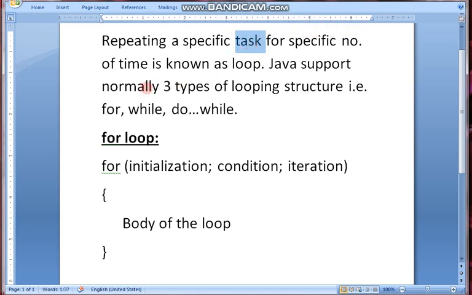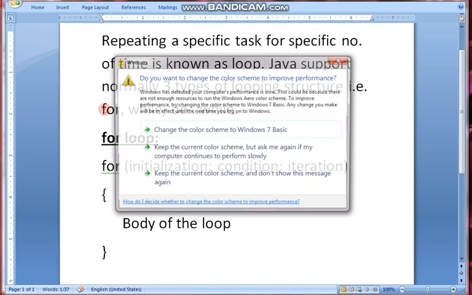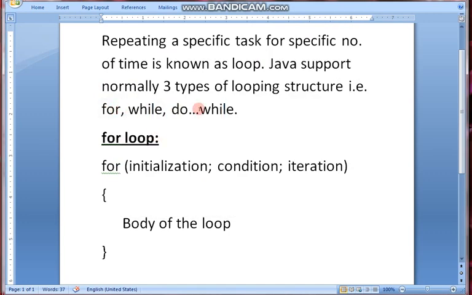Java normally supports three types. There are one or two more types of loop, for each is also there. But normally we can use for loop as well as while and do while loop. These are the different types of looping structures. So at first let's discuss for loop.